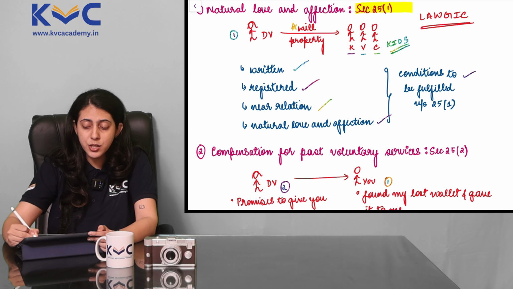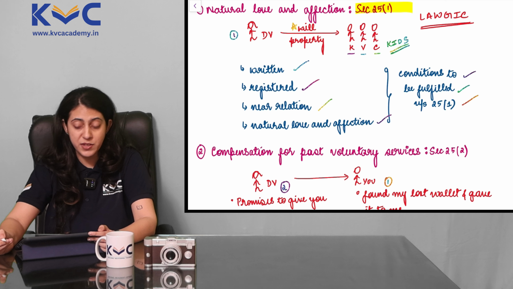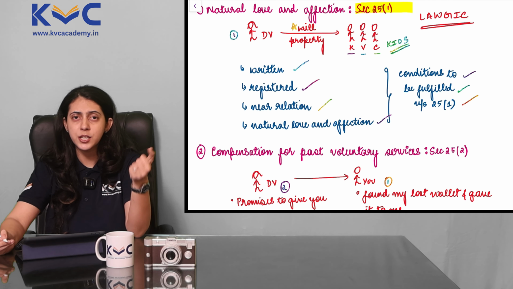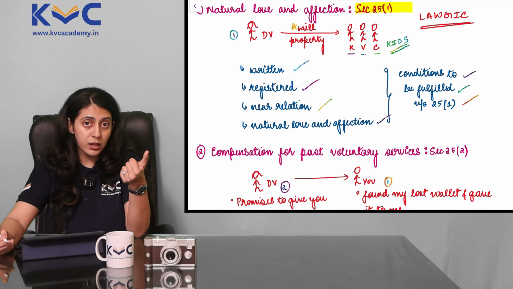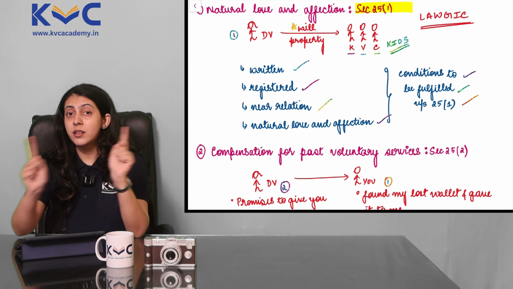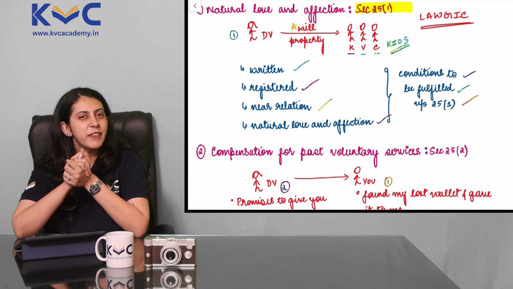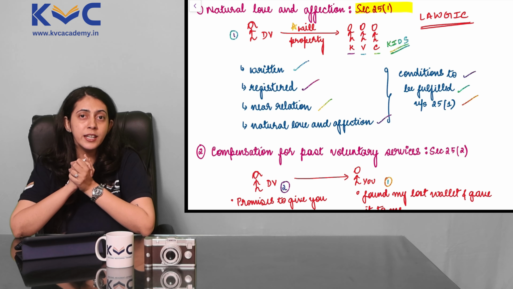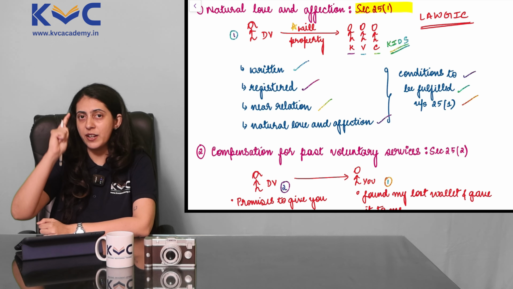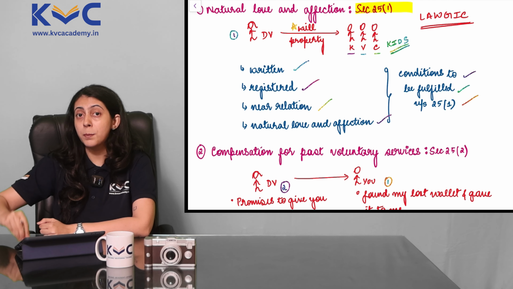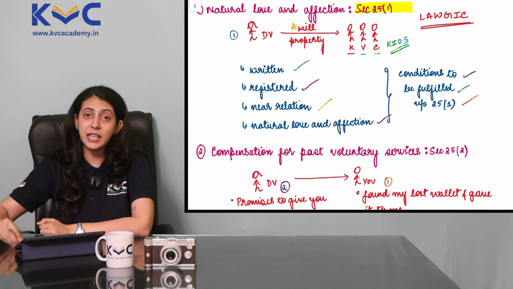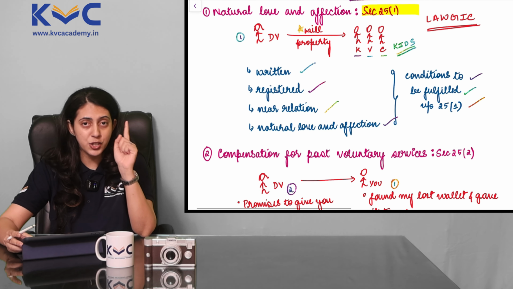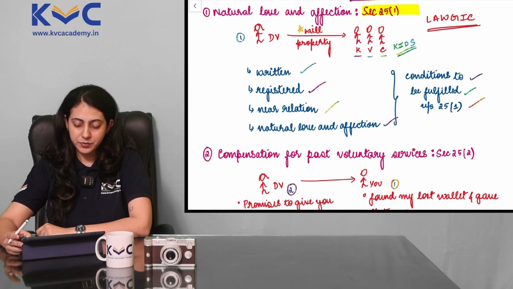So there are a few conditions to be fulfilled under section 25 subsection 1, and I want you to remember all the 4 conditions. Very simple conditions. The contract shall be written, it shall be registered, the relationship between the parties should be very tight, very near, and it shall involve natural love and affection. So this was section 25 subsection 1. We are talking about validity of contracts even without the presence of consideration. Natural love and affection being the first one.